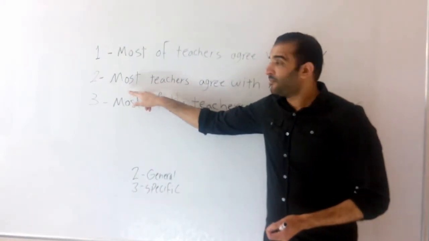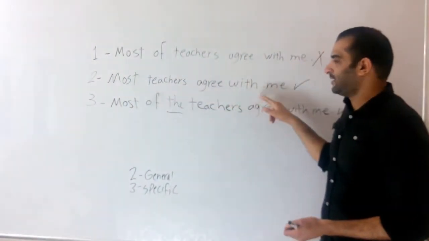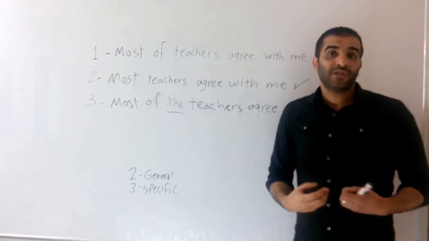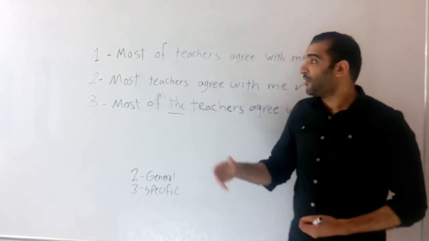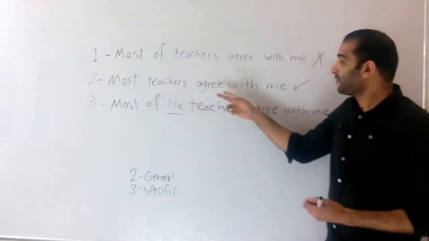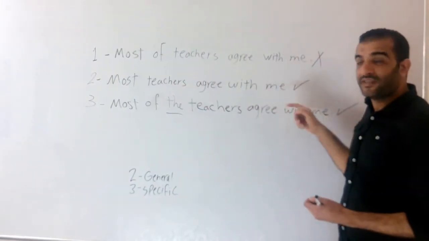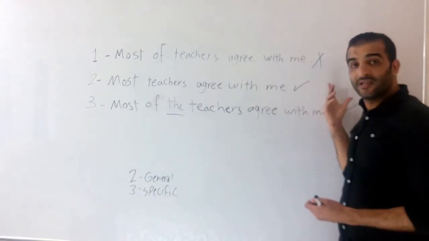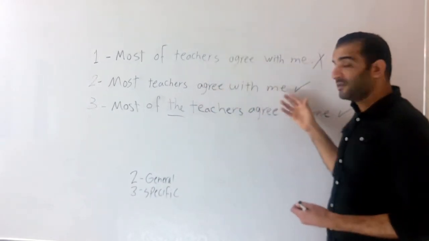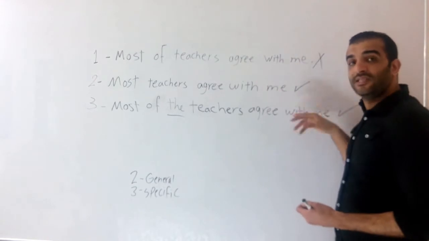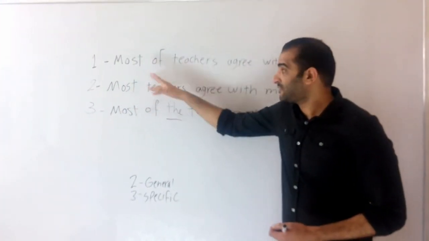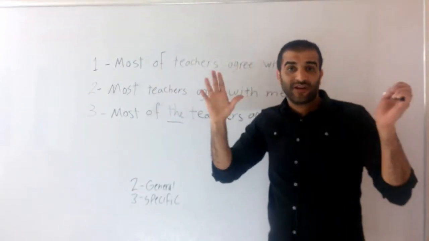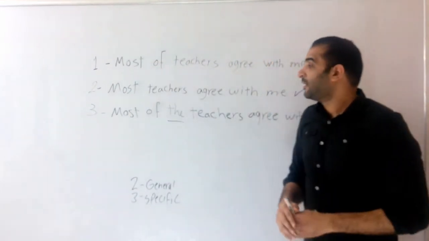By contrast, here I say most teachers agree with me. Let's say that I use some books in my classes, and these books are known worldwide. So I say most teachers agree with me about the use of these books in my classes. Most teachers of the world agree with me about these books. So here it's general, because it's not specific. I'm speaking generally about teachers.